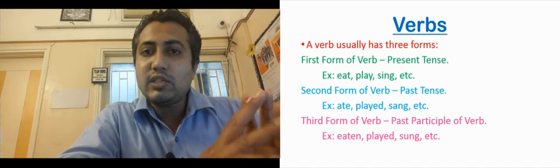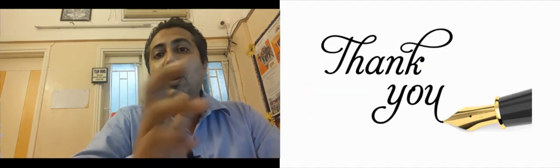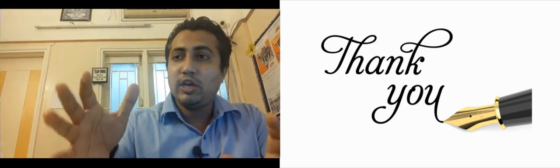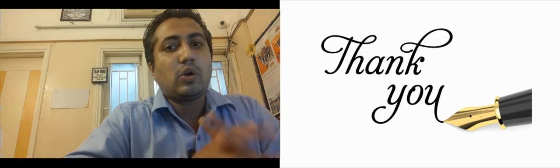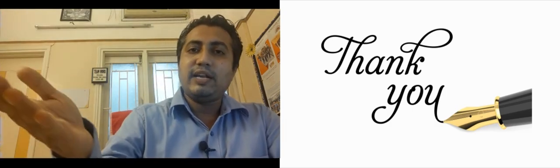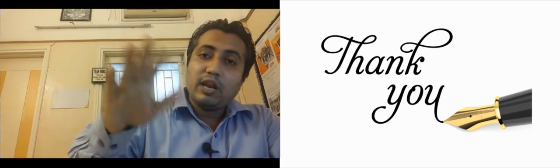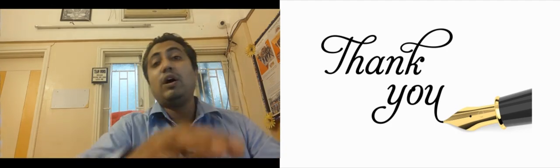Okay students, so this is about the verb, a word that shows an action, or a word that shows a situation or shows possession, that is called a verb. It can be seen as only an action word. Some sentences have only a supportive verb or auxiliary verb. Some sentences have an auxiliary verb or supportive verb and also an action word. Okay, and verb is the part which tells us the tense.